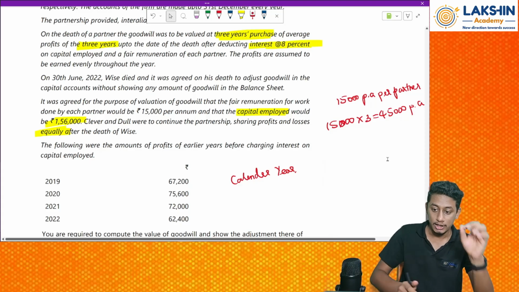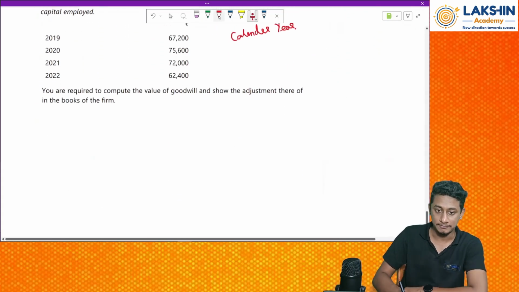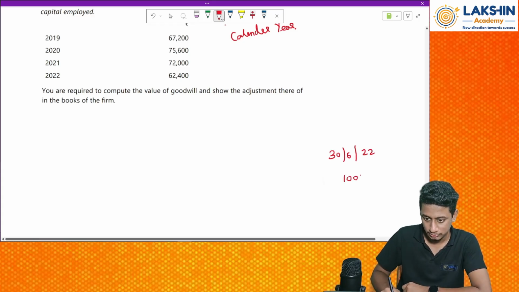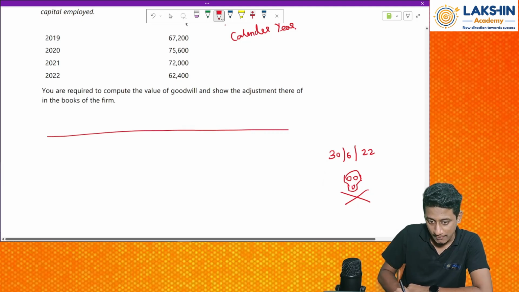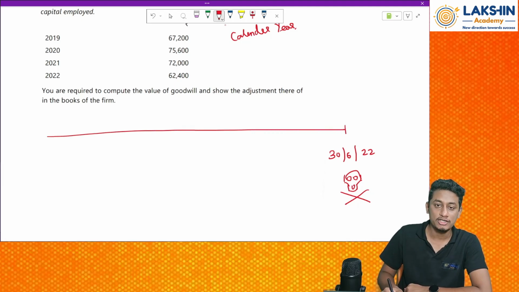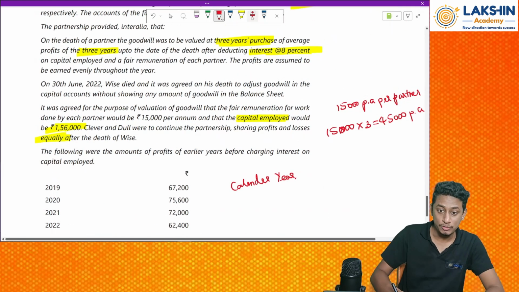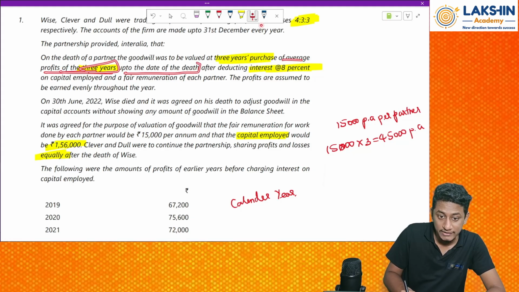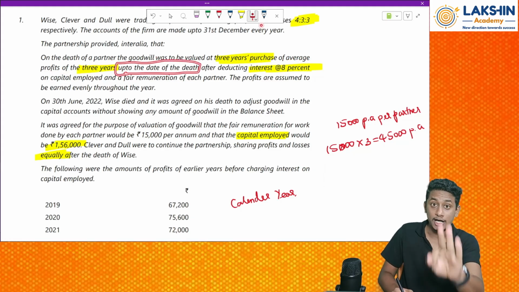Now, let me just draw a timestamp. 30th June 22. He died, right? So on this date he was dead. Now I will draw a small timeline for you. On what basis should the goodwill be valued? Average profits of 3 years up to the date of death. So 3 years up to the date of death.